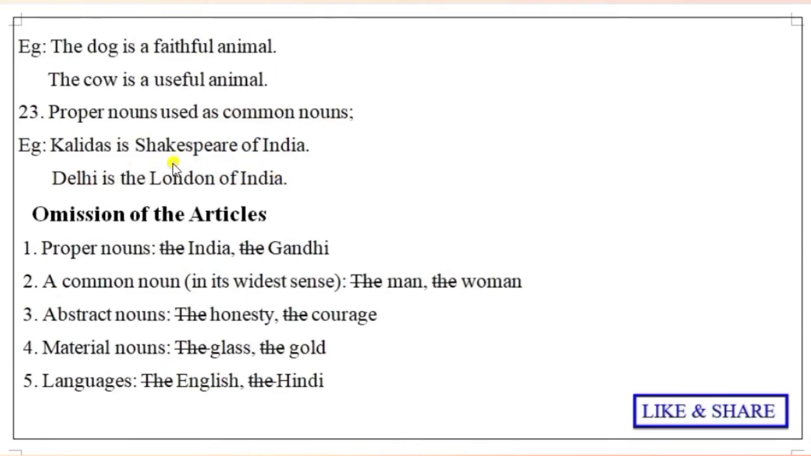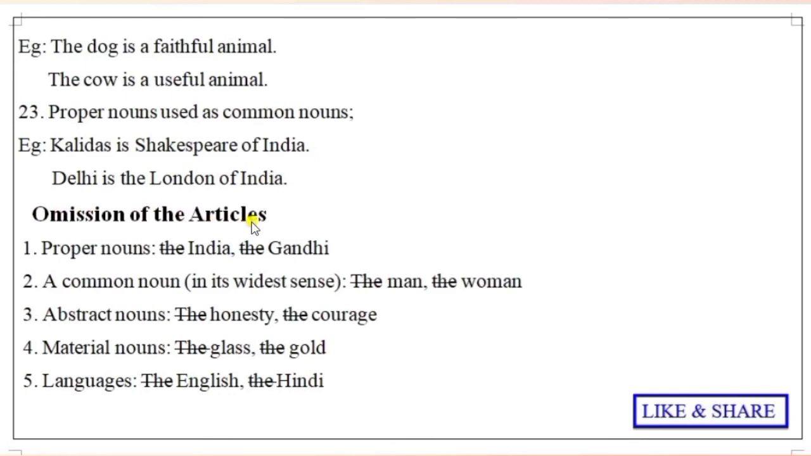Kalidas is the Shakespeare of India. Here I forgot to write the. Kalidas is the Shakespeare of India. We have to write the here because Kalidas is a proper noun, and this proper noun is used as a common noun here. The Shakespeare of India. Delhi is the London of India. Like this we have to use the before that.